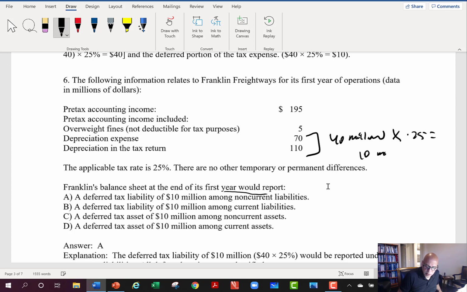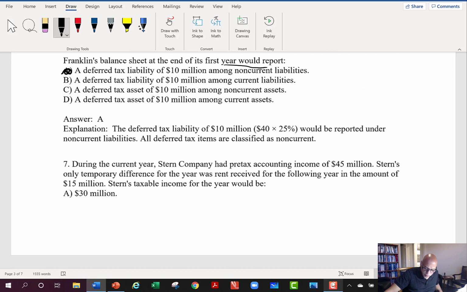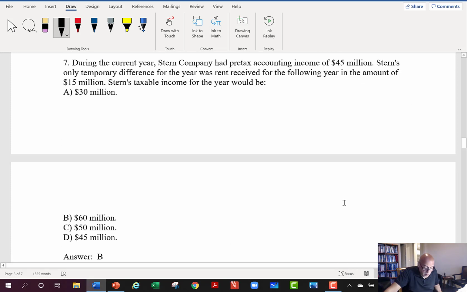And remember, we said towards the end of our lecture that we always report our deferred tax assets and liabilities as non-current. Okay, and so that's what would happen. We're just asking about the classification as current or non-current. Okay, all right, good. So those two questions have the same fact pattern, just asked different things.